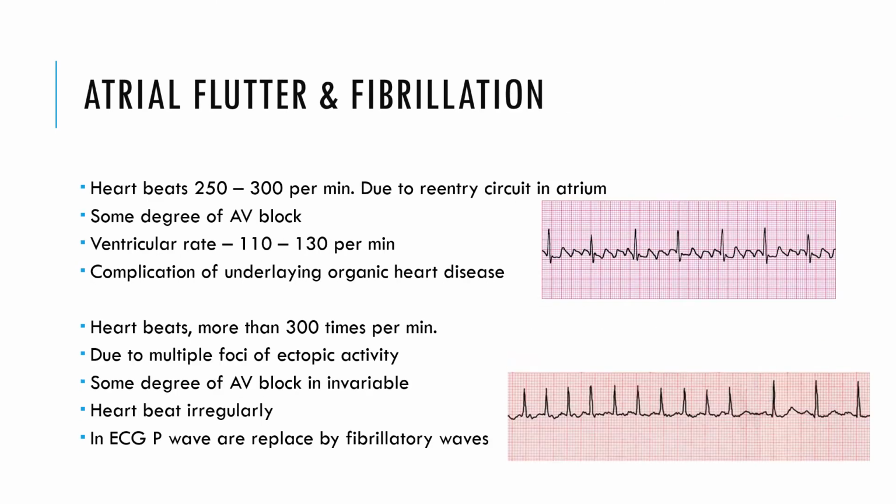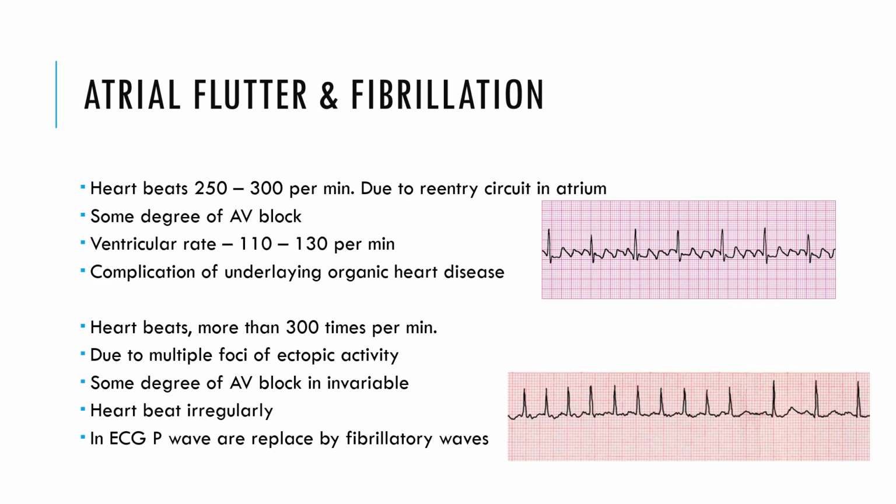So atrial flutter and fibrillation. These are related to the rate at which they are taking place. If the heart rate is more than 250 to 300, then it is called a flutter. And if it is going beyond 300, then it is called a fibrillation. So in these conditions, the heart mainly fails to work as a pump because the heart rate is too high, so before contraction it goes for relaxation and it is not working effectively as a pump.